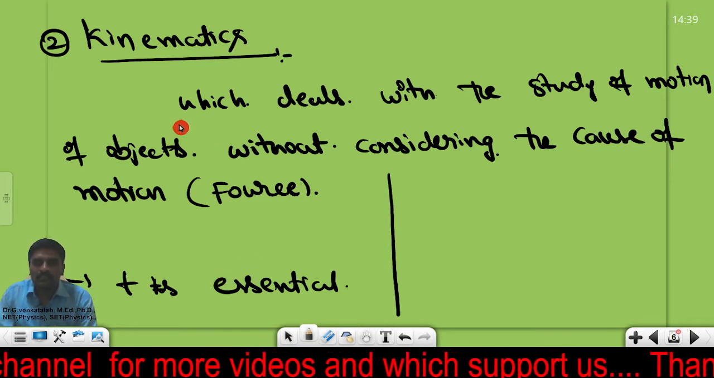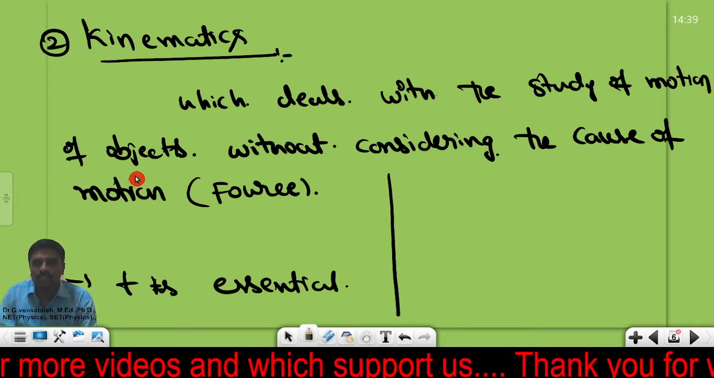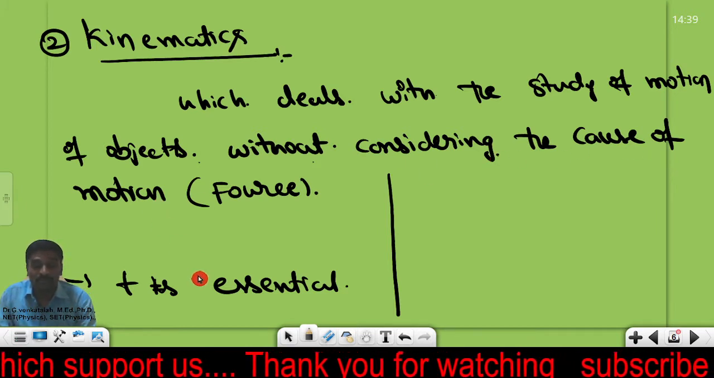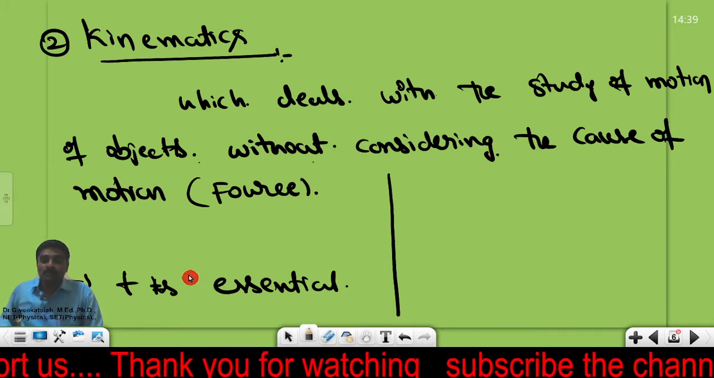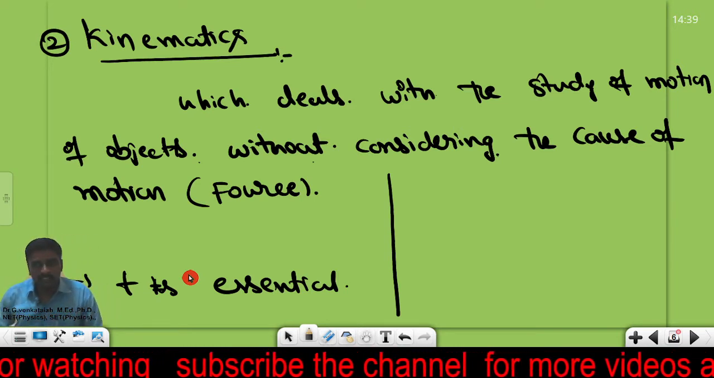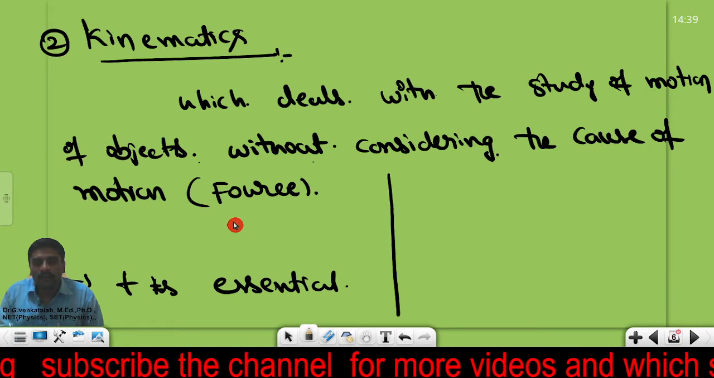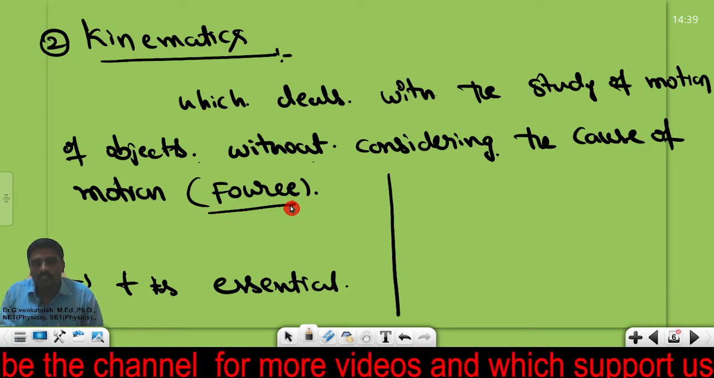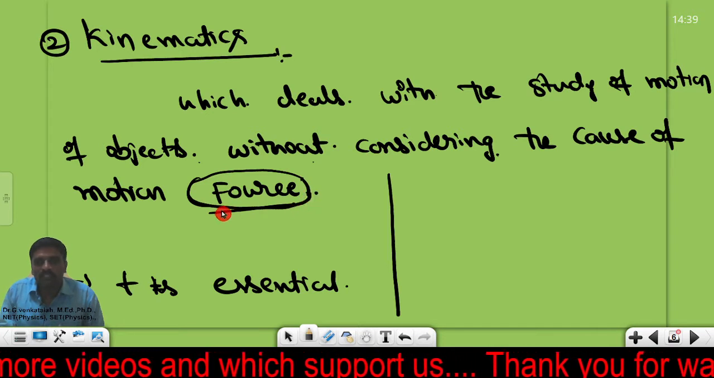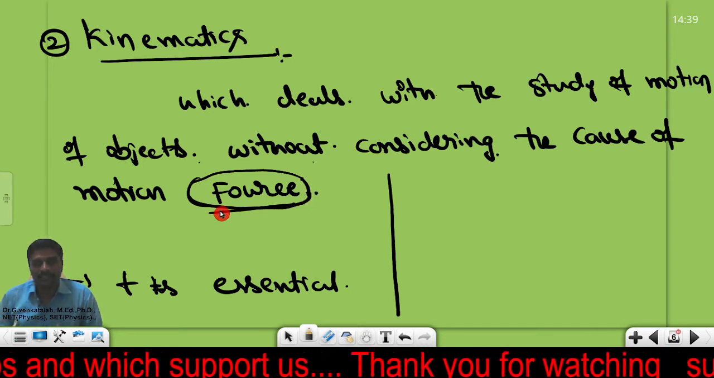Kinematics is nothing but the study of the motion of the object without considering the cause of motion. Generally, what causes motion? The motion is caused by the application of force on the object. So that means we are discussing the motion of the object without taking the force into account. That subject is named kinematics.